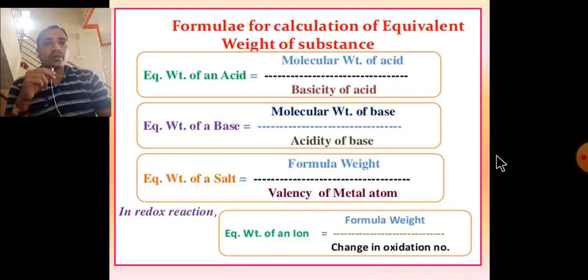Formula for calculation of equivalent weight of a substance. Equivalent weight of an acid is equal to molecular weight of acid divided by basicity of the acid. Equivalent weight of a base is molecular weight of base divided by acidity of the base. Equivalent weight of salts is equal to formula weight divided by valency of metal atoms. In a redox reaction, equivalent weight of an ion is equal to overall formula weight divided by change in oxidation number.